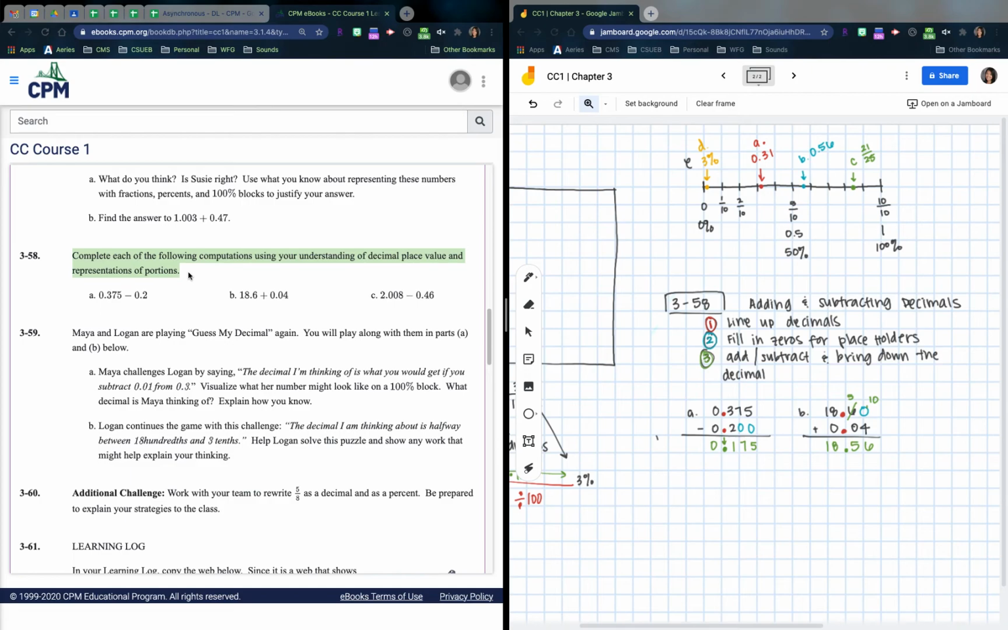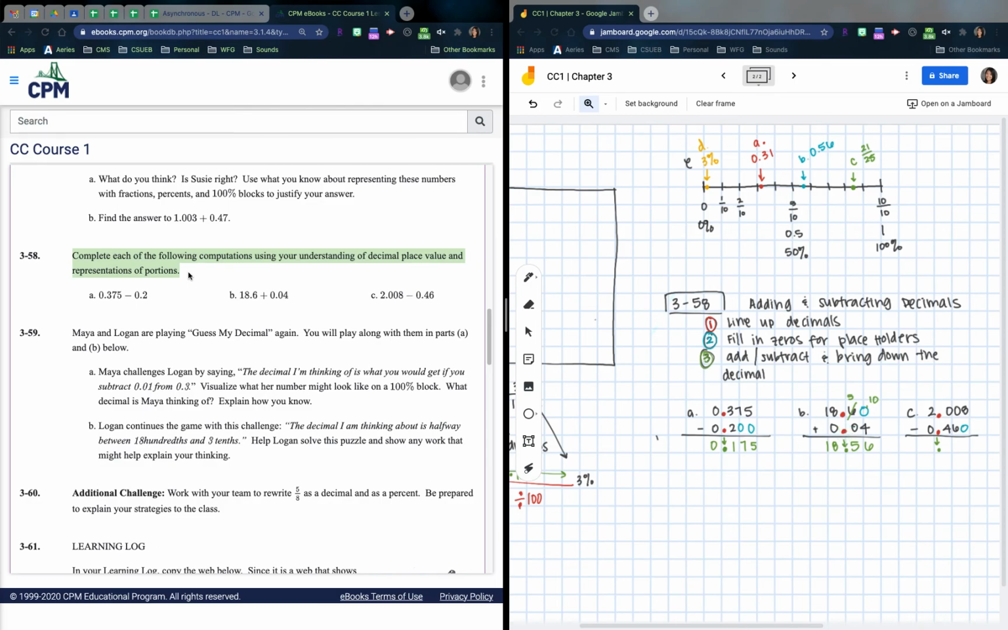The last one for C, this is 2008. Just kidding. 2 and 8 thousandths minus 46 hundredths. So 0.46. And we're going to go ahead and follow our steps again. So step 1, line up the decimals. Decimals are lined up. Step 2, fill in the zeros for each of the placeholders. There's a placeholder because I didn't have a thing there. Step 3, add or subtract, bring down the decimal. So I'm going to bring down the decimal here.